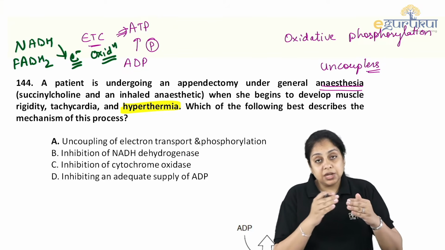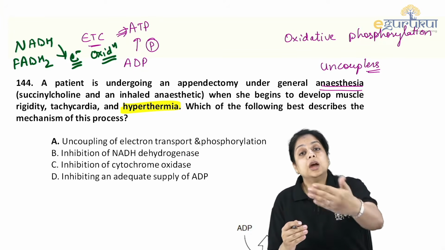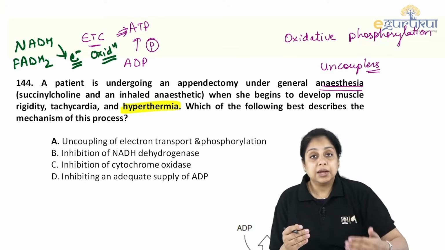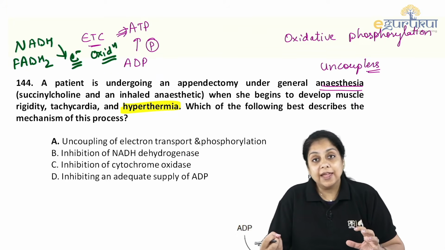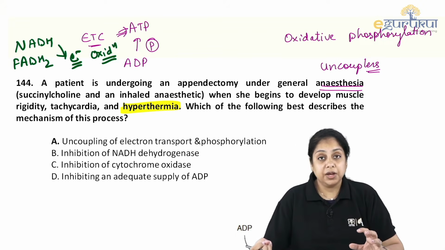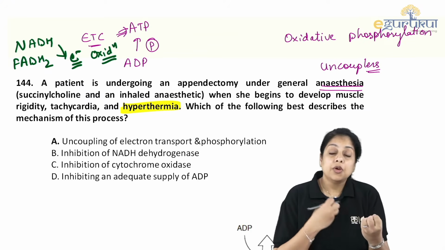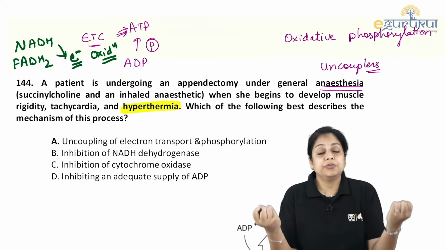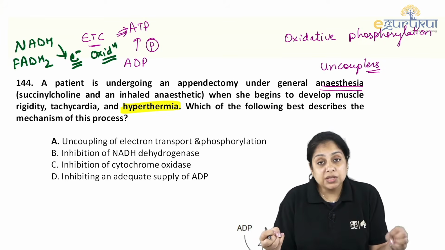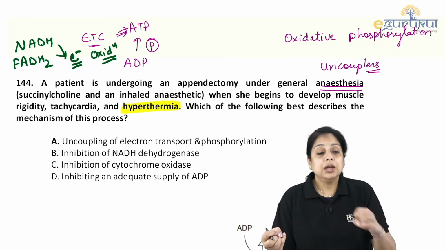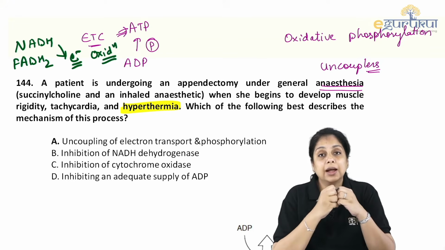Because of this electron transport chain, the transport of electrons leads to the phosphorylation of adenine diphosphate to adenine triphosphate. So combining the two together is oxidative phosphorylation. If this falls apart, if these are separated, those are known as uncouplers. Oxidation and phosphorylation are coupled.